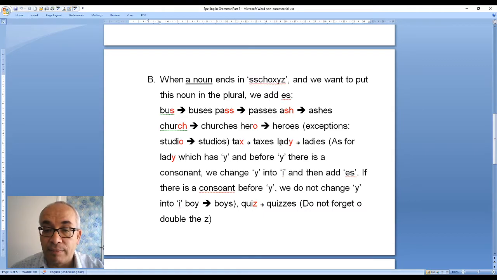Tax, taxes. Lady, we have y. Before y there is a consonant, which is d. We change y into i and we put es.